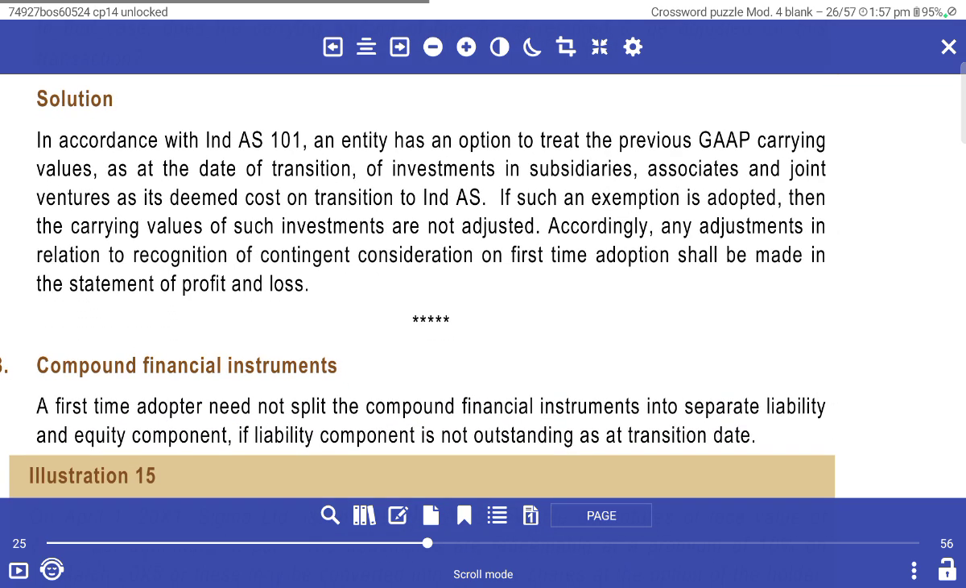Solution: In accordance with Ind AS 101, an entity has to treat the previous GAAP carrying value as deemed cost on the date of transition for investments in subsidiaries, associates and joint ventures. If such exemption is adopted, then the carrying value of such investment is not adjusted. Accordingly, any adjustment required or recognized in the consolidated financial statements after consideration of first-time adoption shall be made in the profit and loss account.